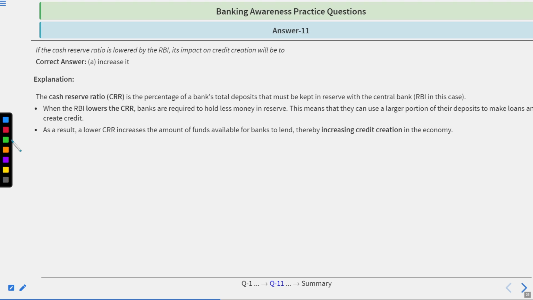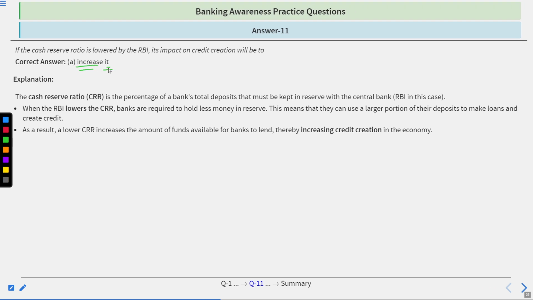Time's up. Correct answer is increasing. Go by explanation. The cash reserve ratio, or CRR, is the percentage of the bank's total deposits that must be kept in reserve with the central bank, RBI in this case. When the RBI lowers the CRR, banks are required to hold less money in reserve. This means that they could use a larger portion of their deposits to make loans and credit. As a result, a lower CRR increases the amount of funds available for banks to lend, thereby increasing credit creation in the economy.